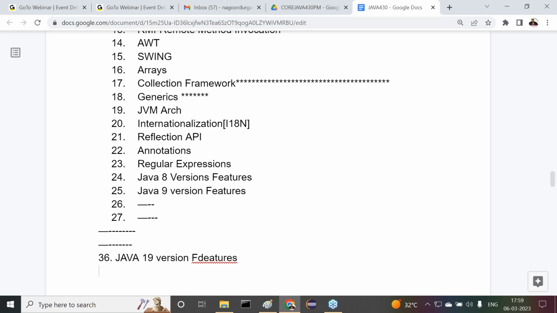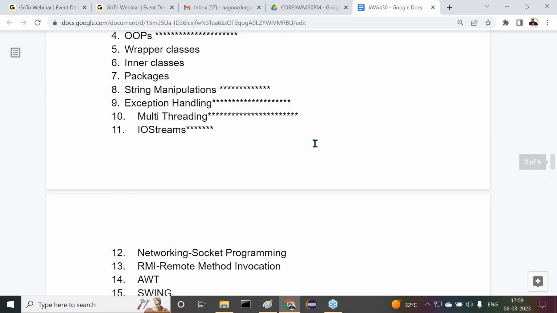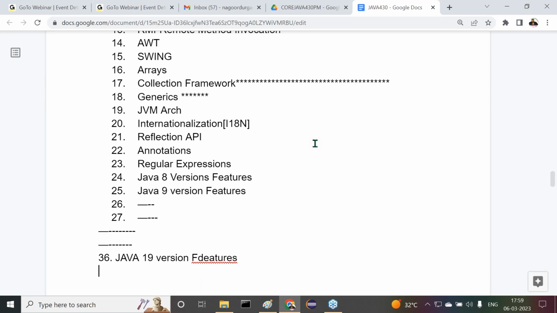At the end, we get the Java 19 version. Guys, observe carefully. I have given the total list of the concepts here as per my memory. One or two may be missed out, but officially I will send a document. I think on Friday, when you attended, you might receive the total full stack syllabus, the total content. Even today after the class, you may receive the full stack syllabus content.